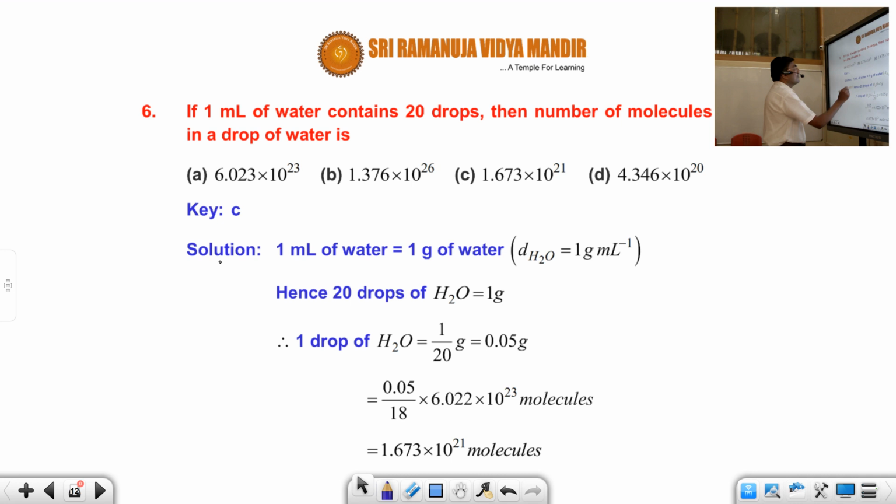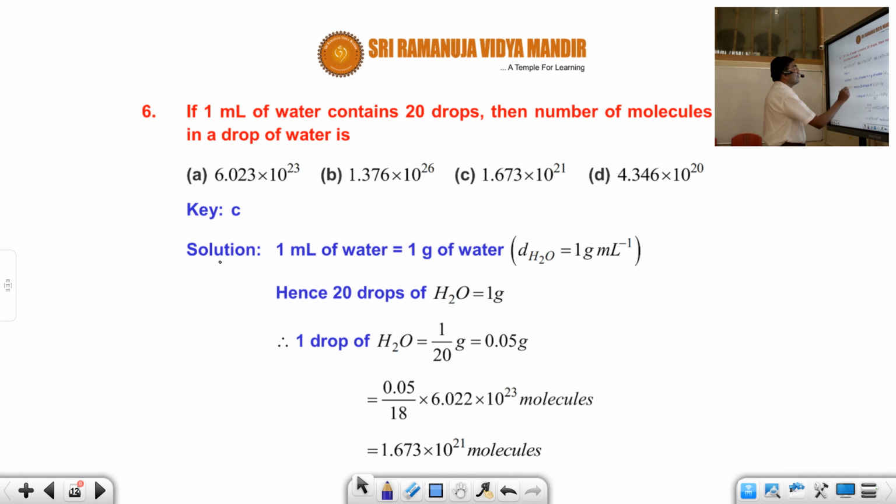Now try to understand, students. The density of water, you know very well, is 1 gram per ml. That is the standard. For water, density and mass are basically the same numerically. You should know this concept, because I have already given that the density of water is 1 gram per ml. It is basic. Density is mass by volume, so its mass is 1 gram in 1 ml.